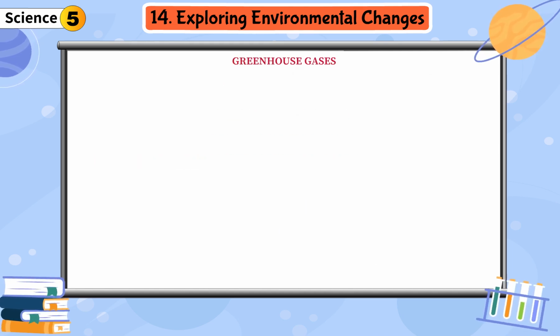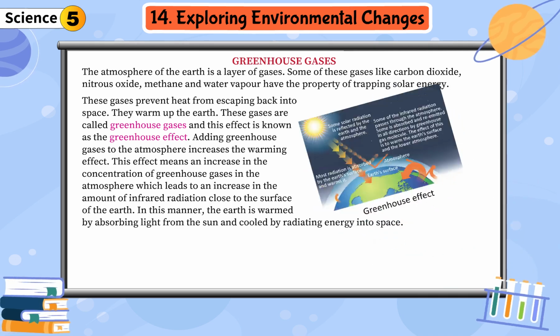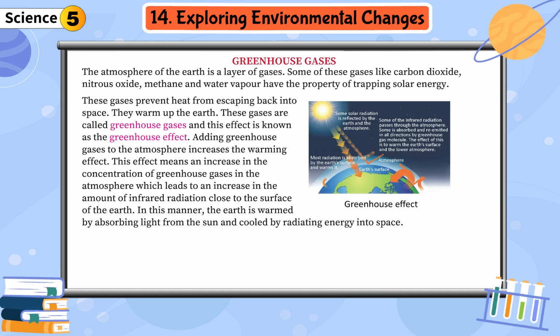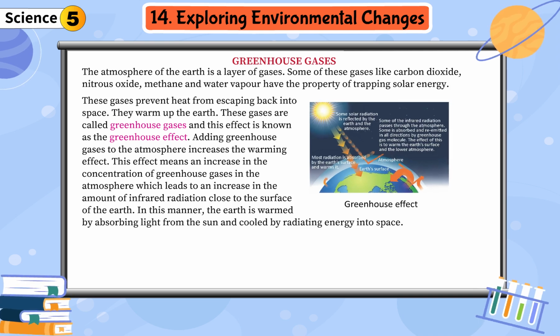Greenhouse gases. The atmosphere of the Earth is a layer of gases. Some of these gases like carbon dioxide, nitrous oxide, methane and water vapor have the property of trapping solar energy. These gases prevent heat from escaping back into space. They warm up the Earth. These gases are called greenhouse gases and this effect is known as the greenhouse effect.